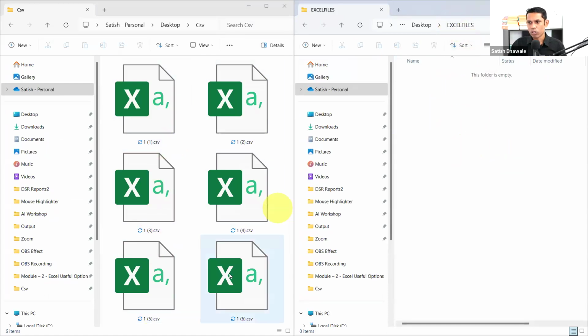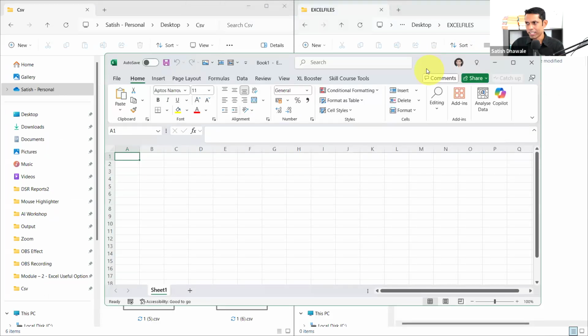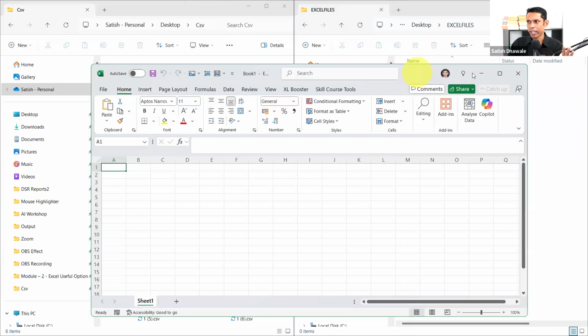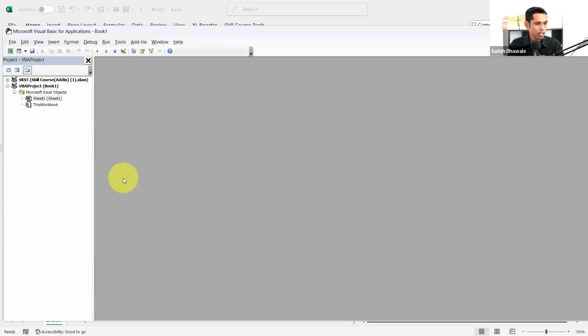Now I want to convert all these CSV files to Excel using this VBA code. What I did, basically, is get the code from ChatGPT. Now I open one blank Excel workbook, which is plain blank, nothing else. Now I'll go to the Excel VBA screen. It's very easy to go to the Excel VBA screen. Press Alt F11. Once you press Alt F11, you'll get the Excel Visual Basic screen.